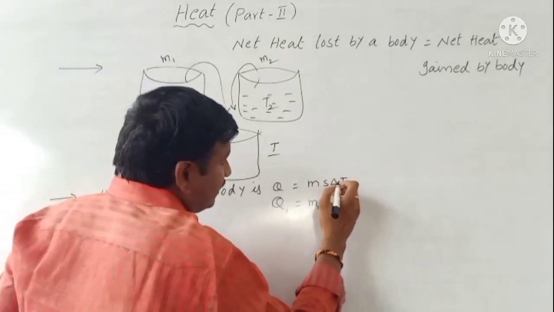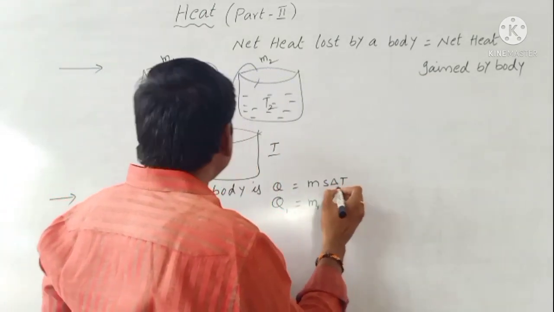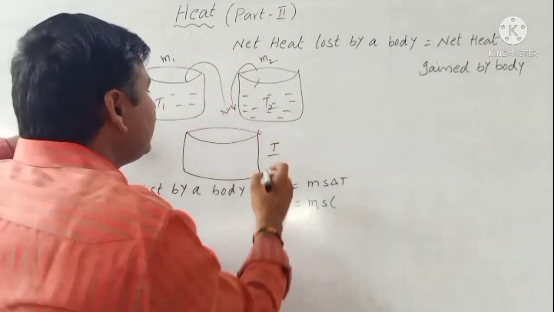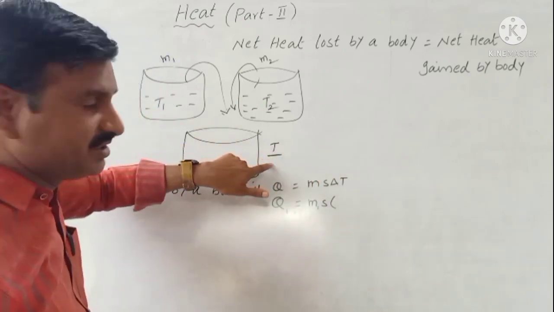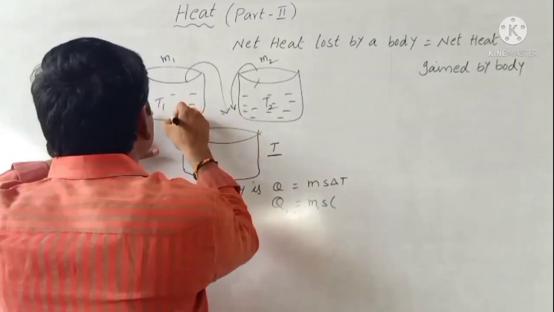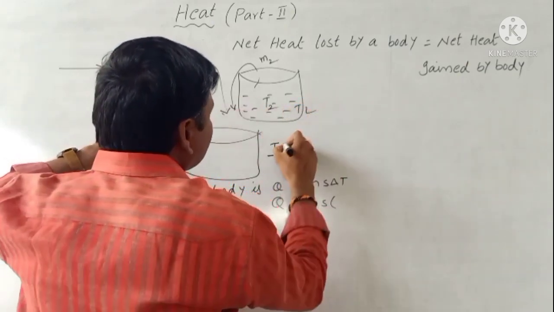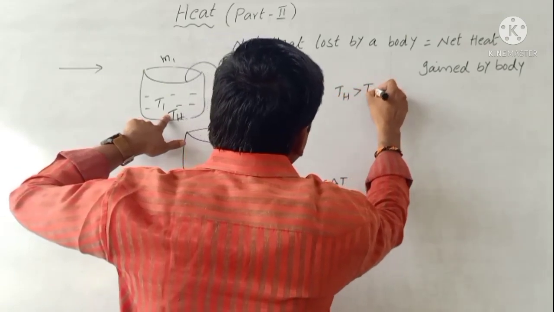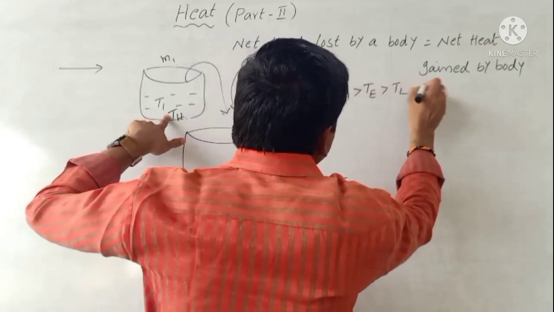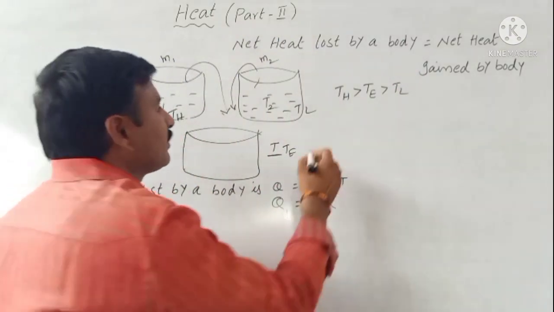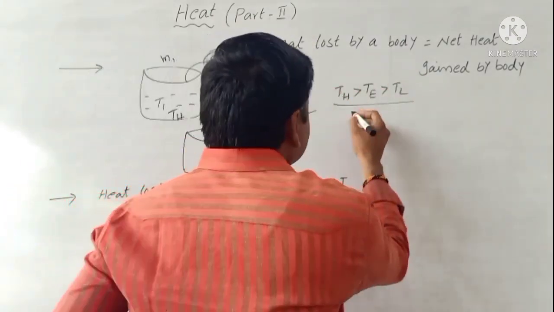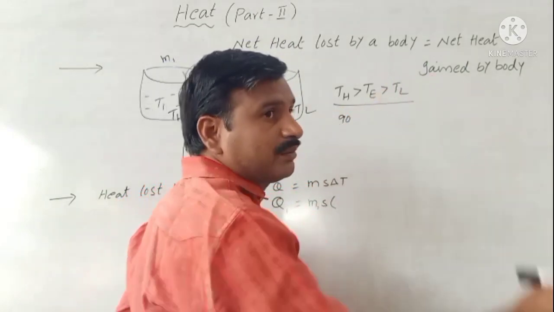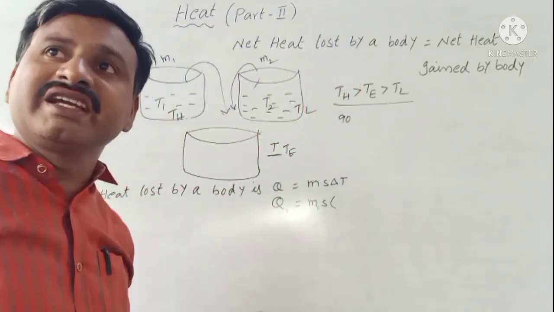Here, delta T means T1 is the hotter body and T2 is the colder body, and T is the thermal equilibrium or final temperature. So you know that it is TH, TL and TE. TH is greater than TE, which is greater than TL. In the earlier example, I already said 200 ml of water at 90 degrees Celsius is mixed with 200 ml of water at 60 degrees Celsius.